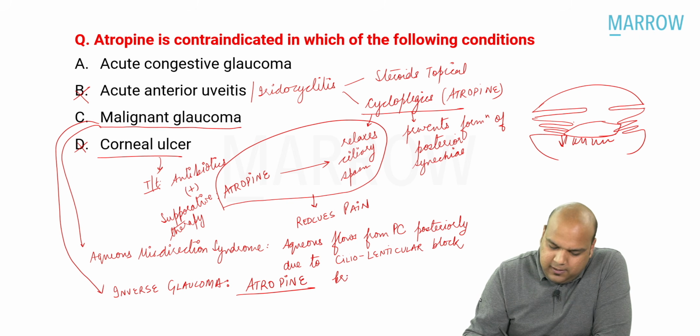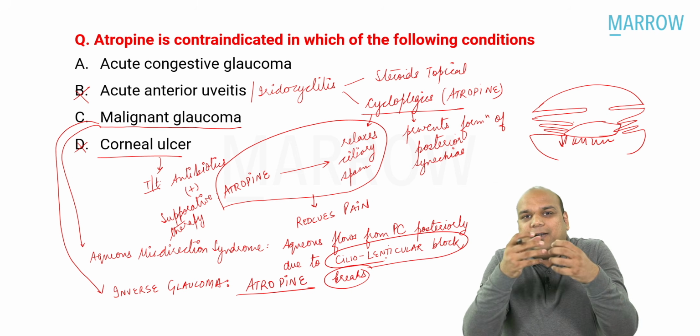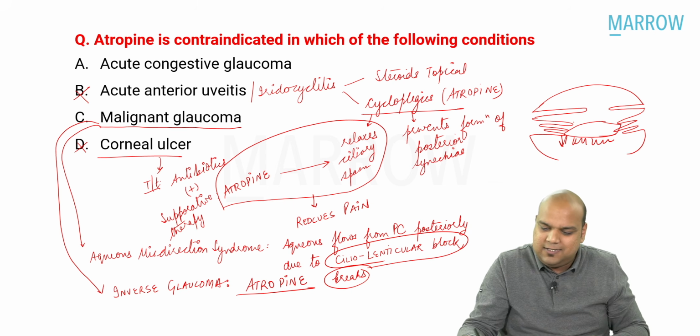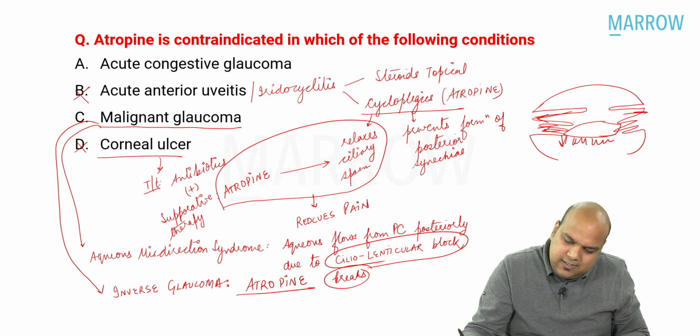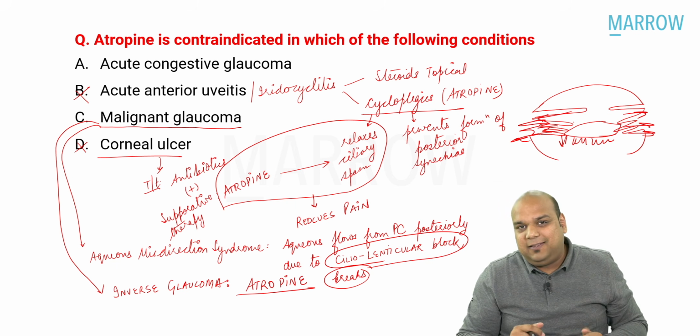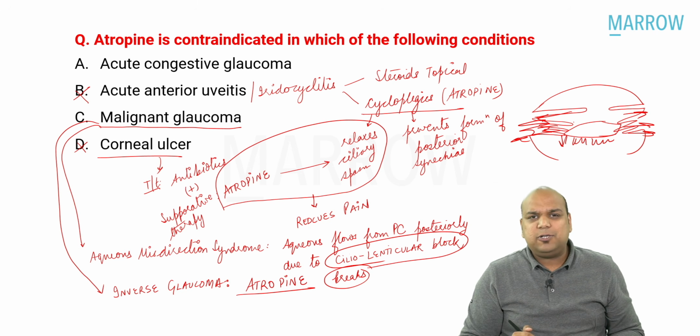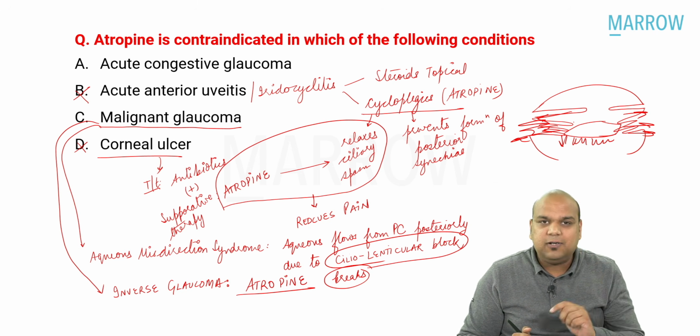Because atropine breaks the ciliolenticular block. Atropine will dilate the pupil, will stretch the iris and the ciliary muscle backwards. When it stretches it backwards or outwards, I can say, it will break the ciliolenticular block. Malignant glaucoma, also known as aqueous misdirection syndrome, also known as inverse glaucoma.